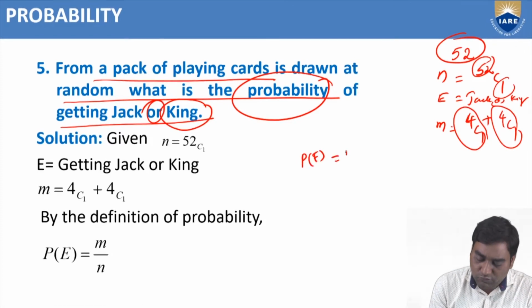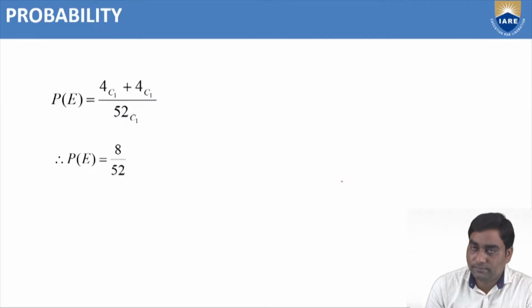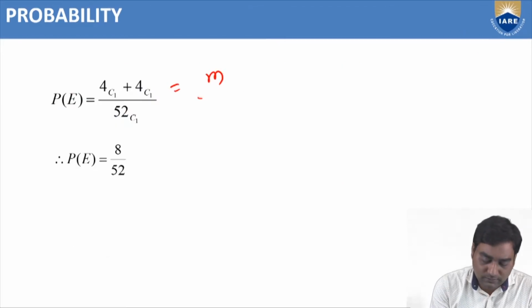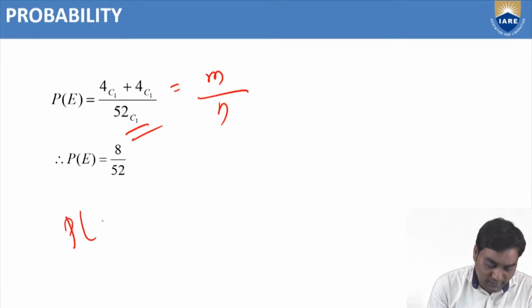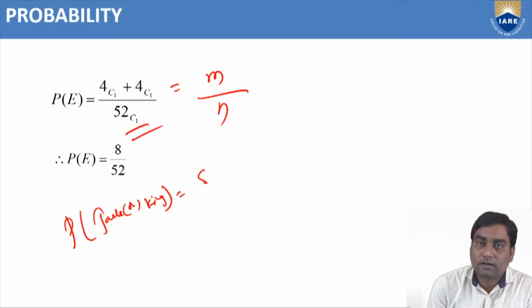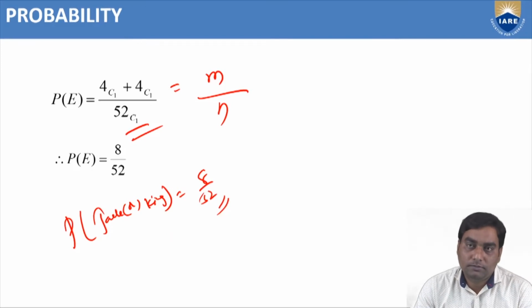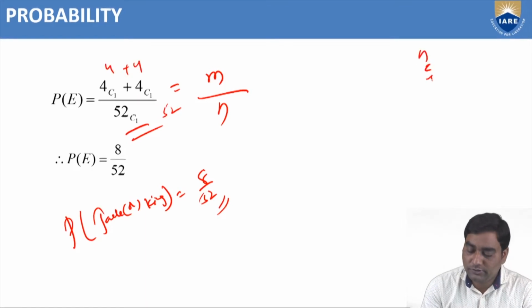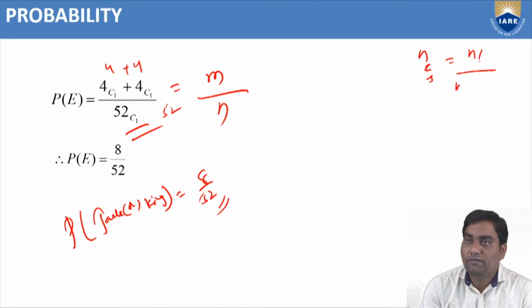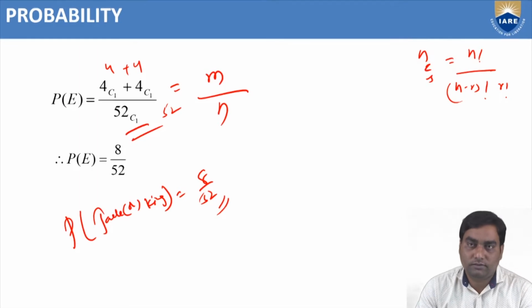Therefore, P of E we know is M by N. So M is 4C1 plus 4C1, by N is 52C1. So probability of getting jack or king equal to 8 by 52, because 52C1 is 52, 4C1 is 4, plus 4C1 is 4 also, by using the formula nCr equals n factorial by (n minus r) factorial into r factorial. Right?